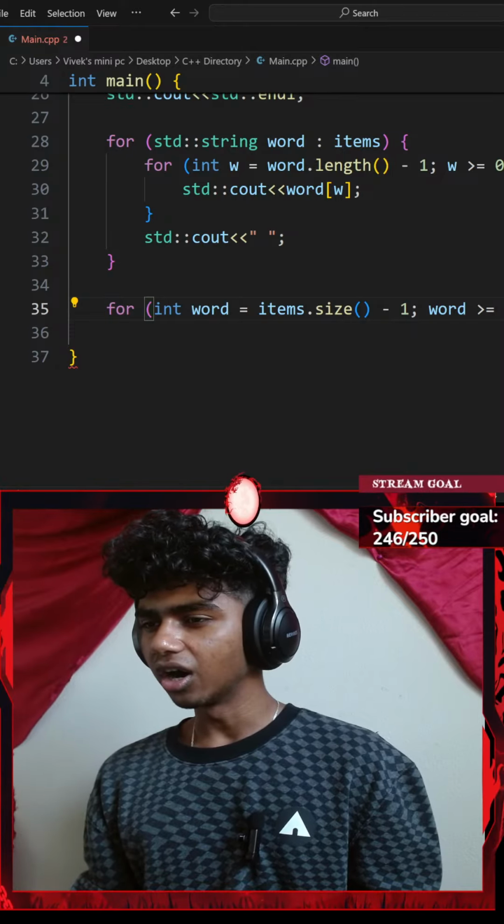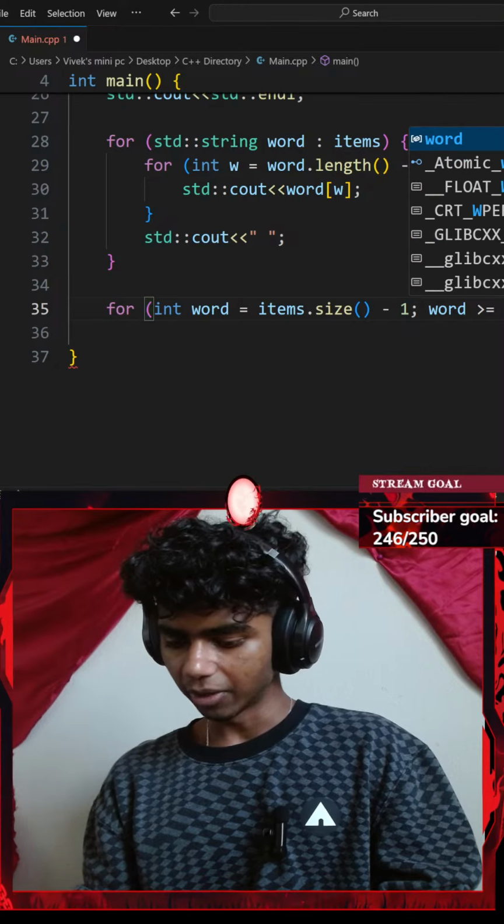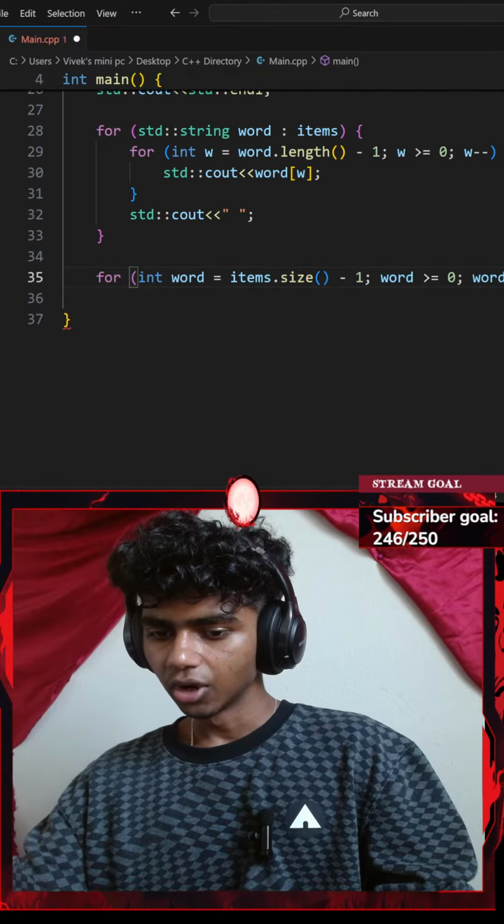Okay, so word is greater than or equal to 0. If that happens, I'm going to decrease my word variable by 1. Okay, perfect. What are you doing?